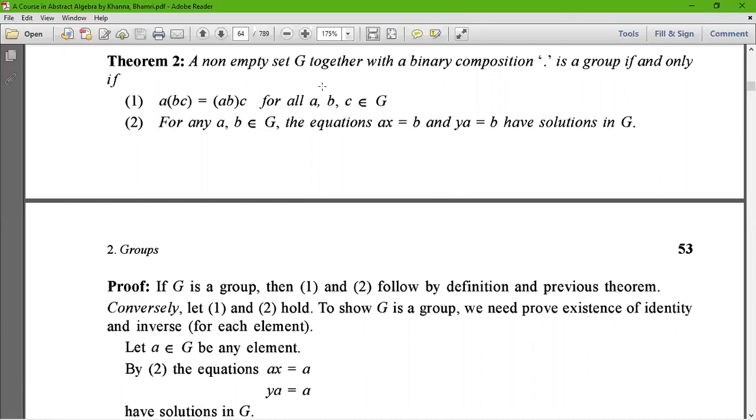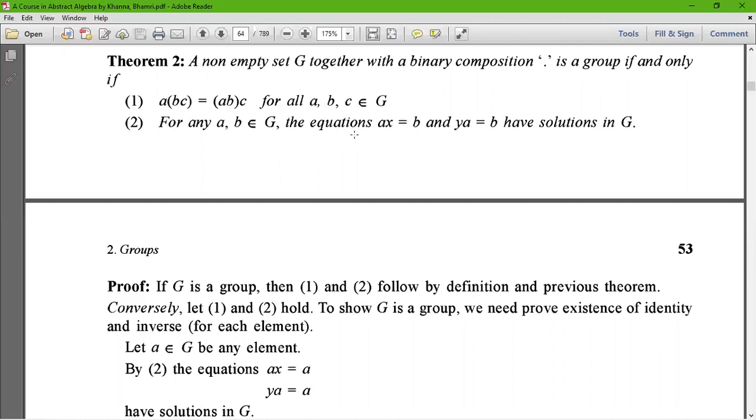The first axiom is the closure axiom, which is satisfied by default because (G, dot) is an algebraic structure. The second is associativity, which holds in the first equation. The third is the existence of an identity element, which follows from the solution of this equation, that is, the last theorem which I have taught.